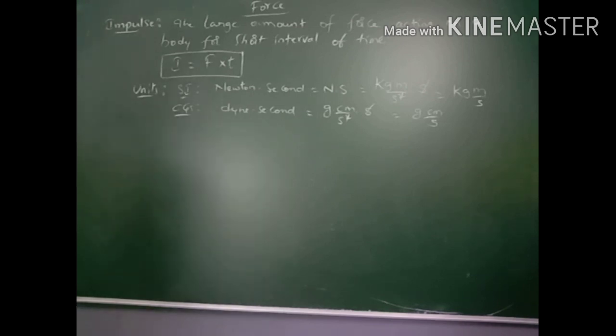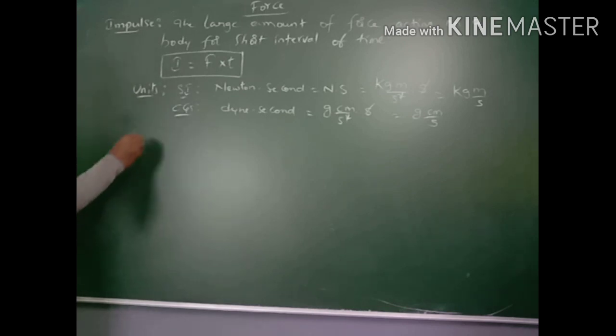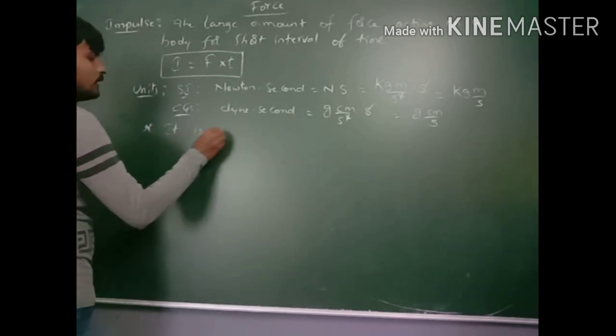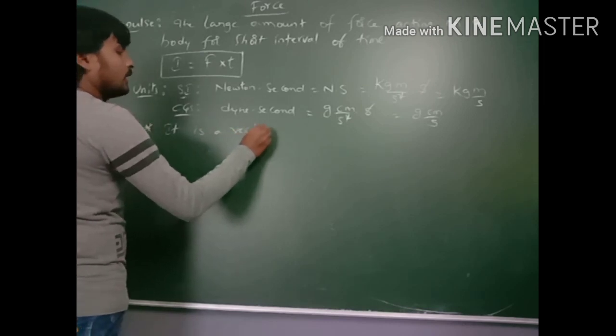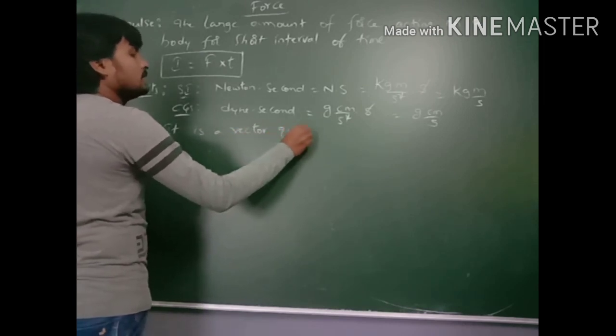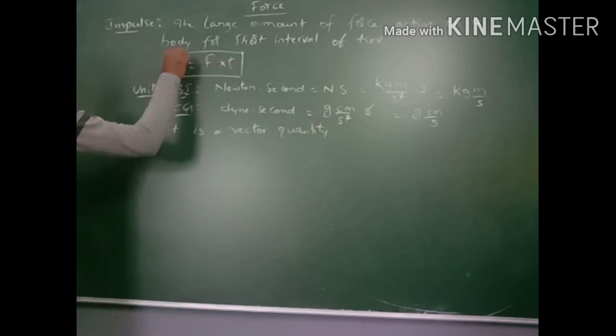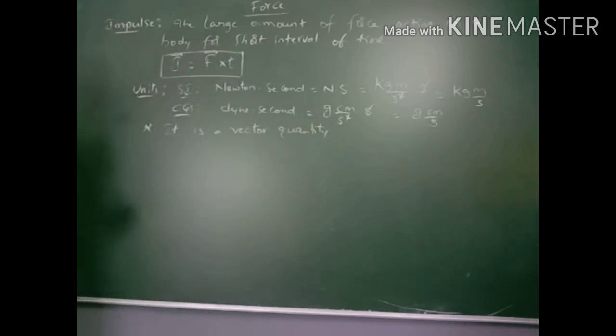So remember here, impulse is a vector quantity. Why is it a vector quantity? Because force is a vector quantity. So that's why impulse is also a vector quantity.